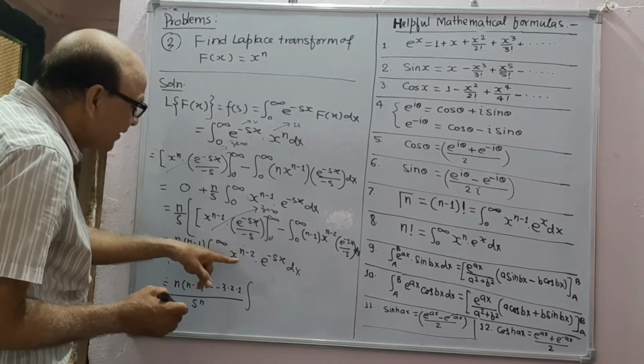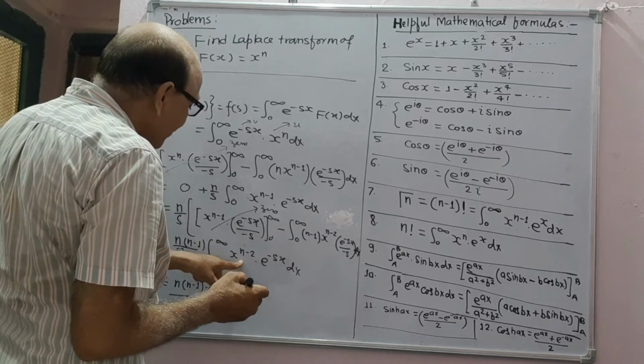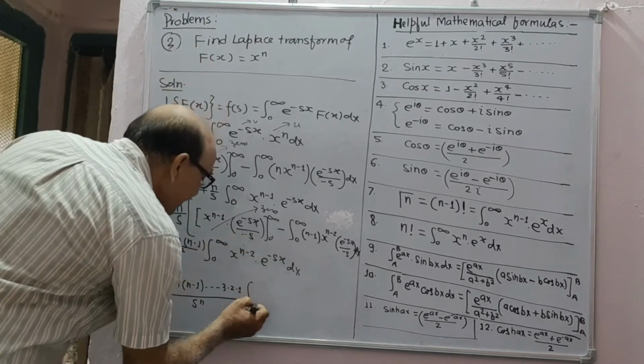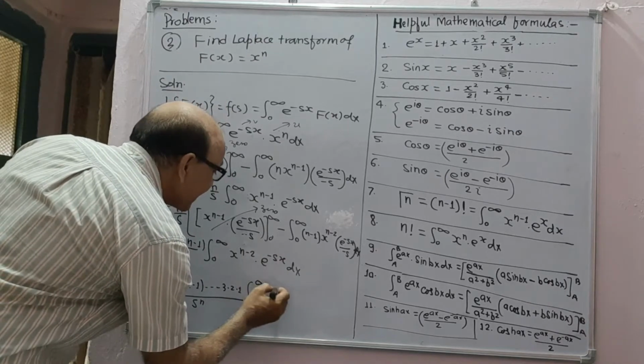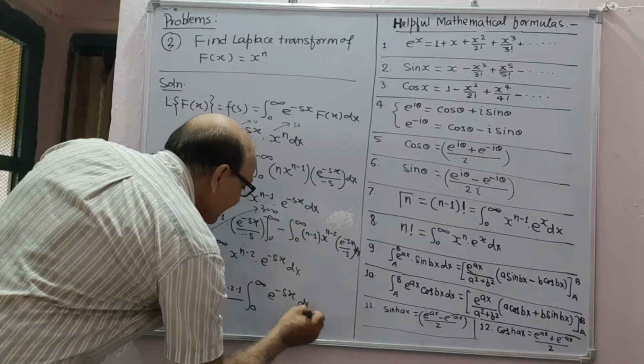At last we get here n minus 1, that is 1, x power n minus n, that is 1, and 0 to infinity e to power minus sx dx.